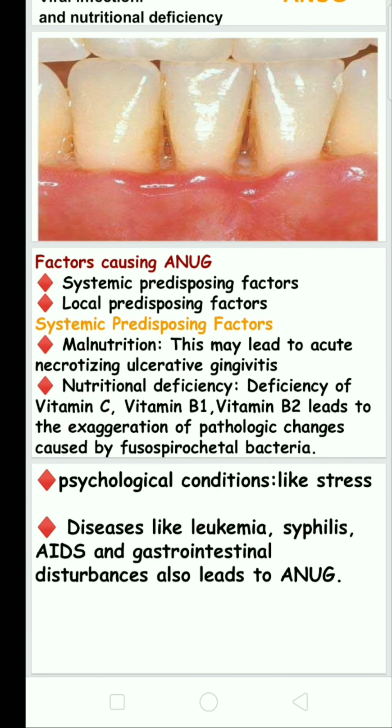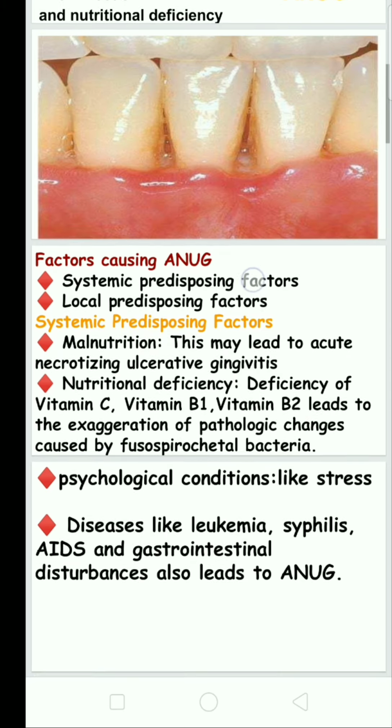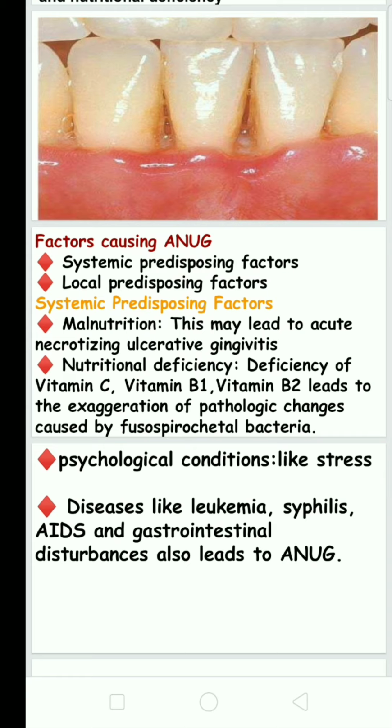The factors causing acute necrotic ulcerative gingivitis are of two types: systemic predisposing factors and local predisposing factors. The systemic predisposing factors involve our body conditions, our whole body, like malnutrition. For example, gastric surgery leads to malabsorbed vitamins, so that leads to this kind of condition, necrotic ulcerative gingivitis.